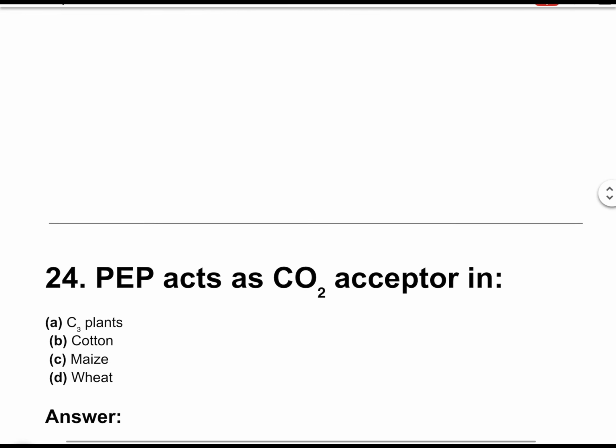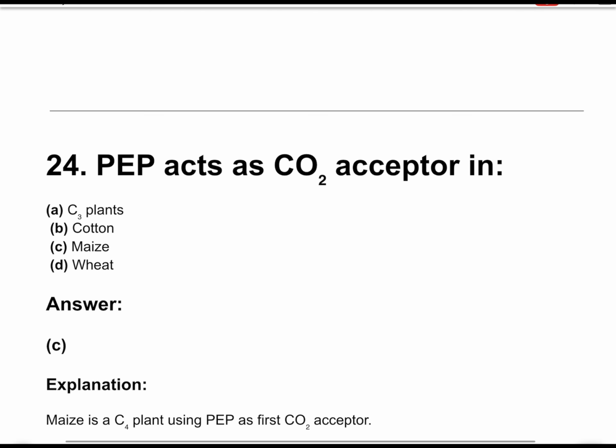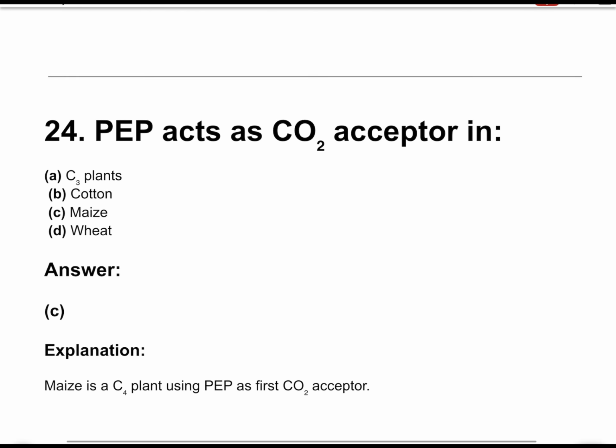Question number 24. PEP acts as a CO2 acceptor in. The correct answer is option C. Maize. Maize is a C4 plant using PEP as the first CO2 acceptor.